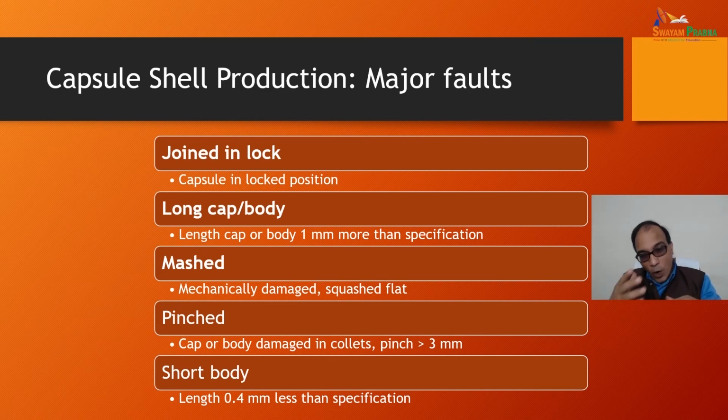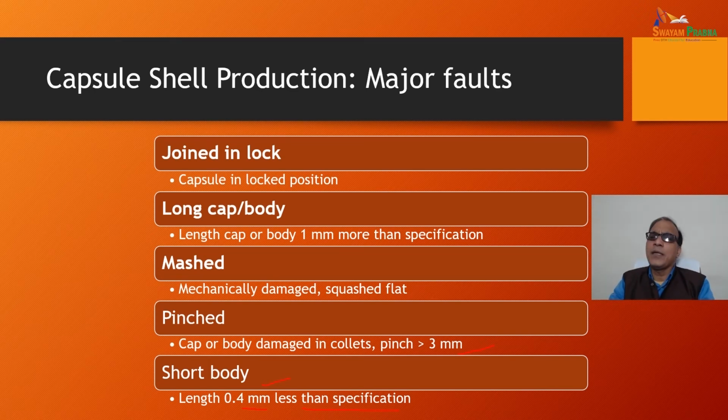Pinched cap or body damaged in the collet, where the pinch is greater than 3 mm. Short body, with length 0.4 mm less than the specification, is called a short body major. It is again one of the major faults. So please remember these faults, and we must go for resolution of these things.